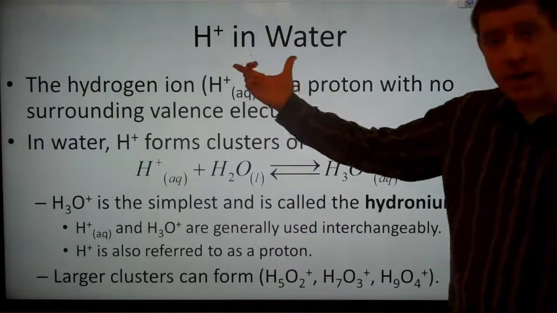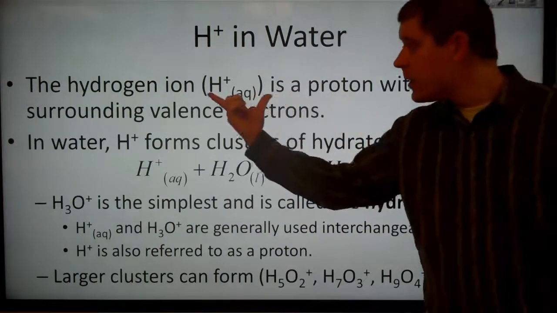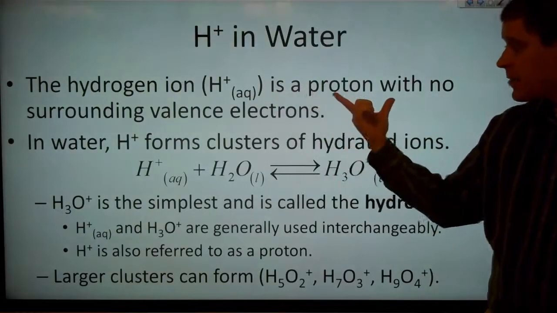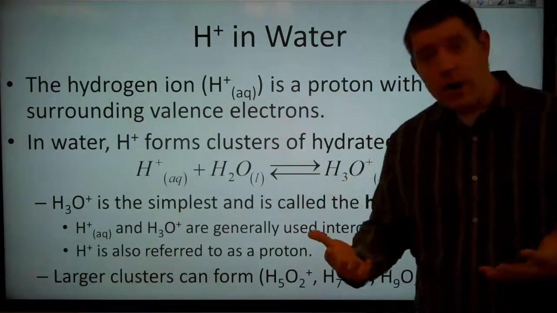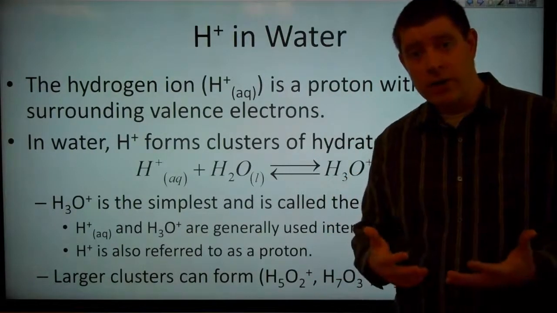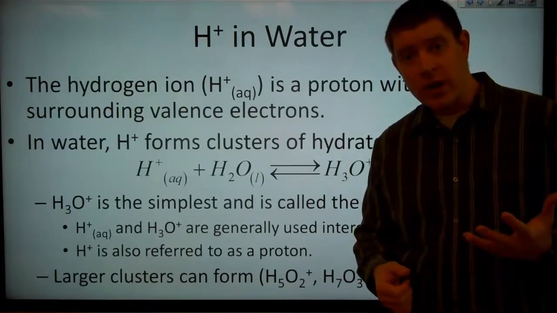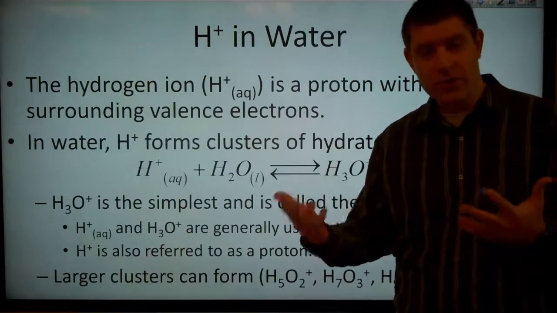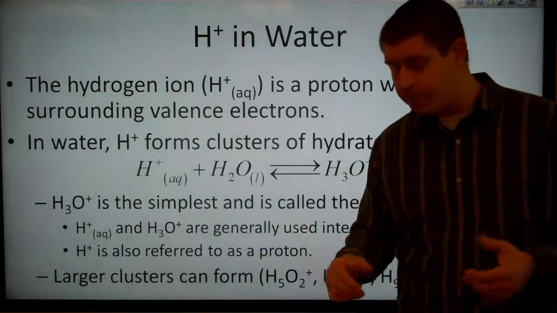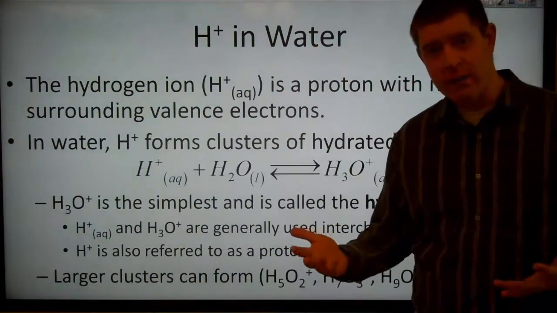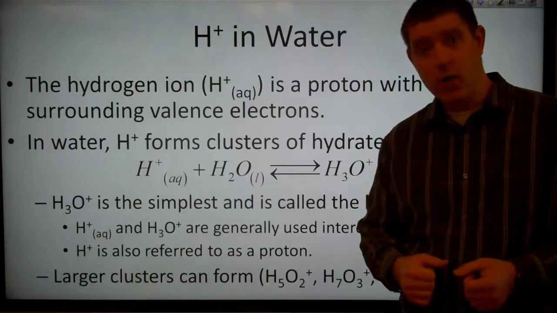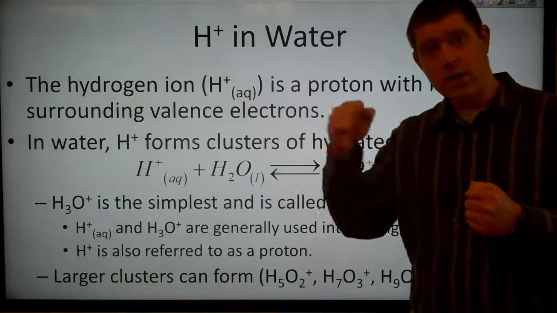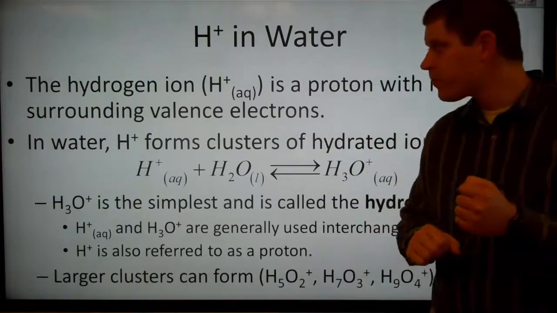So let's look at what happens when we have the hydrogen ion in water. If we put our hydrogen ion, our hydrogen ion is acting as just a proton, because when hydrogen starts out, if we have a neutral hydrogen atom, we have one proton in the nucleus and one electron orbiting the nucleus. This is assuming that we have hydrogen 1. If we have deuterium, then we have a neutron in there as well. But most of the hydrogen atoms around have an atomic mass of 1, and so there's just a single proton in the nucleus, and then we've got an electron out in the electron cloud somewhere.